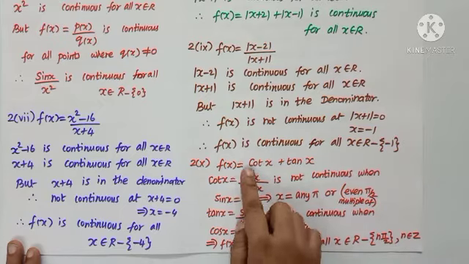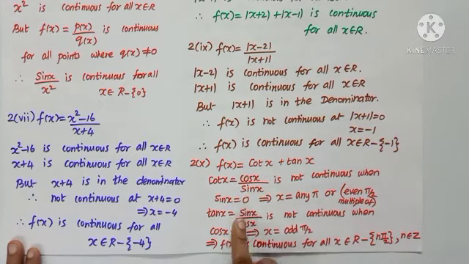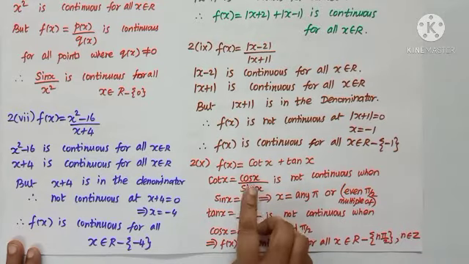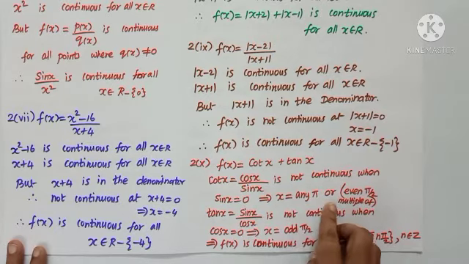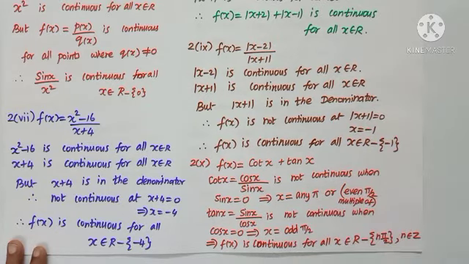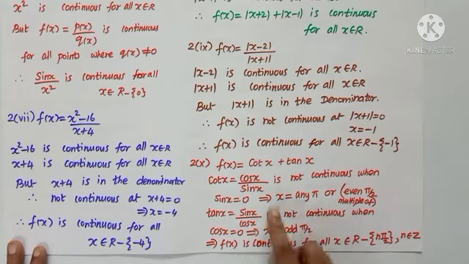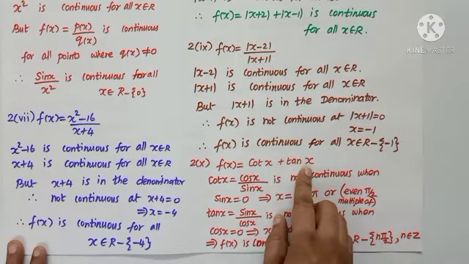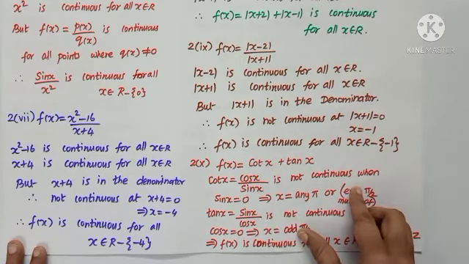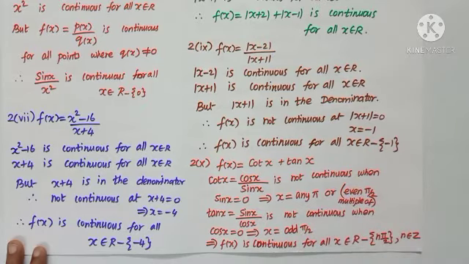10th subdivision, f of x equals cot x plus tan x. Cot x is cos x by sin x and tan x is sin x by cos x. The denominator sin x is 0 when x is any multiple of pi, or I can say even multiple of pi by 2. Tan x can be written as sin x by cos x. The denominator cos x is 0 when x is an odd multiple of pi by 2. Now we are adding both. So combine both and eliminate from the reals.